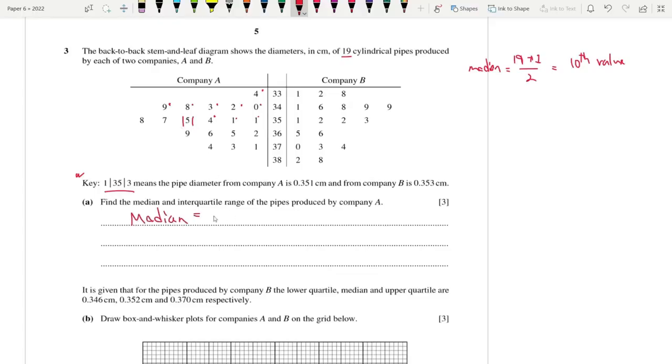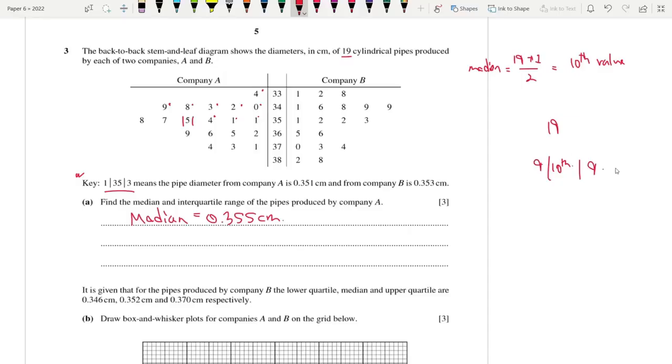So the median is actually 0.355 centimeter. Okay, now about the interquartile range. For an odd count, like these 19 numbers, how can you divide it? Basically, you can exclude the 10th value. Then there can be 9 numbers on one side and the other 9 numbers on the other side.